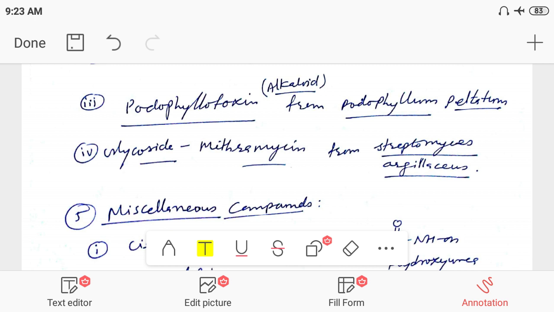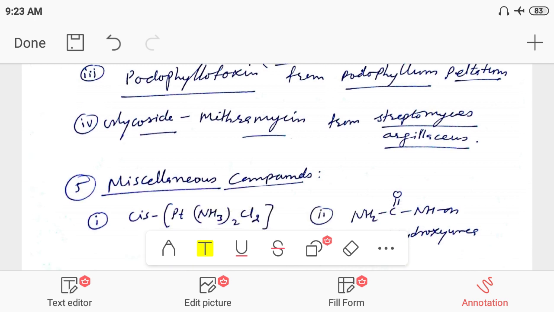Again, podophyllotoxin is an alkaloid. Another one of glycosidal nature is mithramycin. It is of glycosidic nature, and it comes under antibiotics, so somewhere it is classified as an antibiotic. It is obtained from Streptomyces